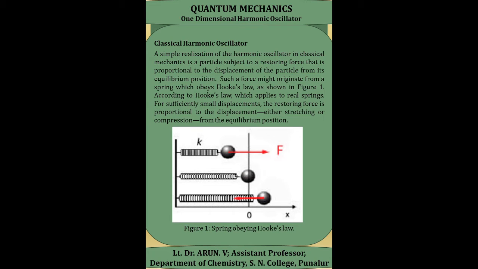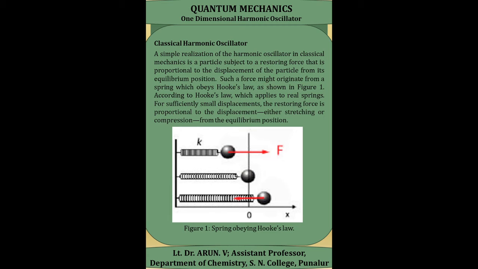That is, we can model a simple harmonic oscillatory motion by using a spring which is fixed at one end, and at the other end it is attached to a mass. This spring obeys Hooke's law, which is shown in this figure.